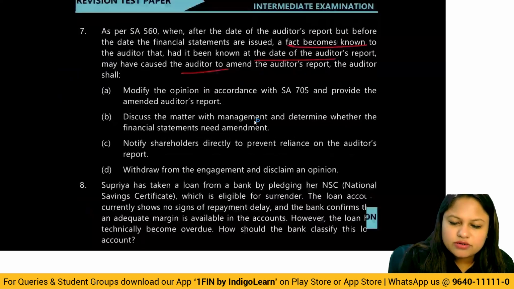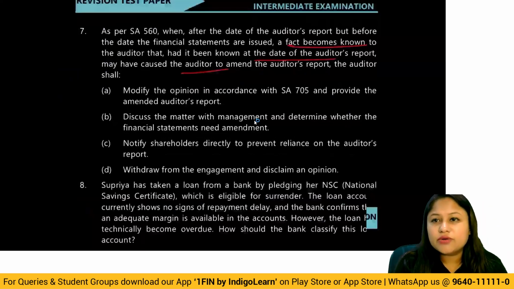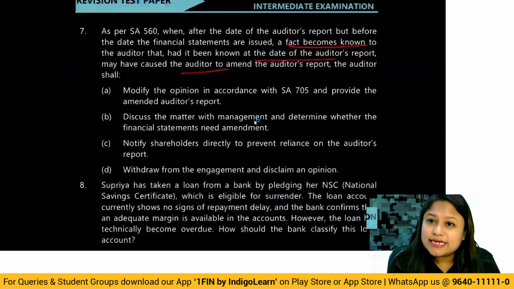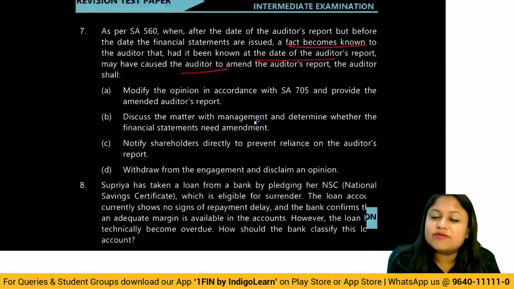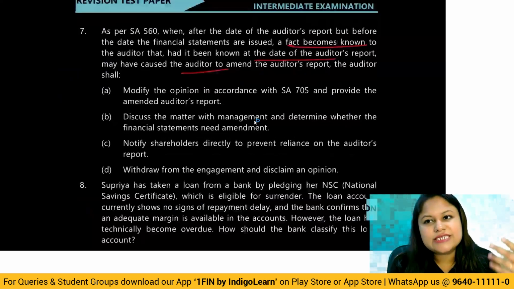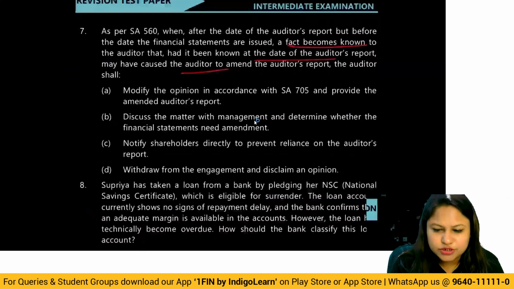That means if any fact has become known and he gets to know about it, what will he do? Obviously, what he has to do is to discuss this matter with whom? Management. Okay, and check whether any amendment is required. So we discuss in SA 560 two situations. All the events that became known to the auditor from the date of financial statements to the date of auditor's report. And second is the facts that became known to the auditor after the date of auditor's report. So here are two possibilities. One, financial statements are issued; two, financial statements are not issued.